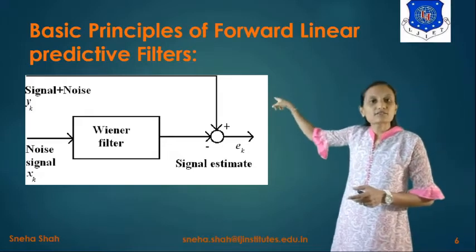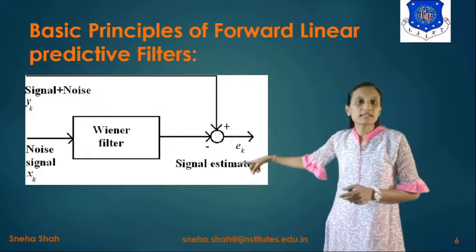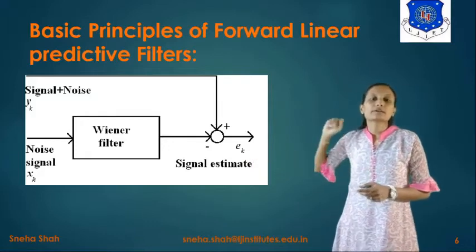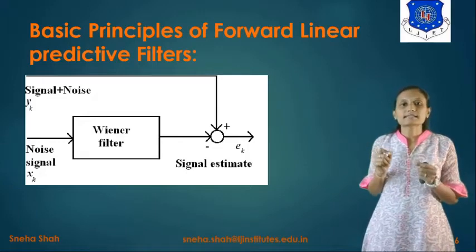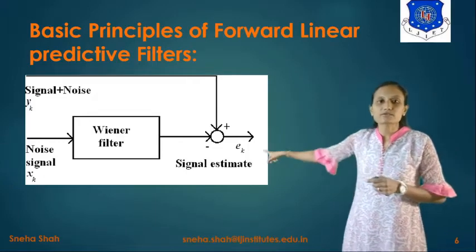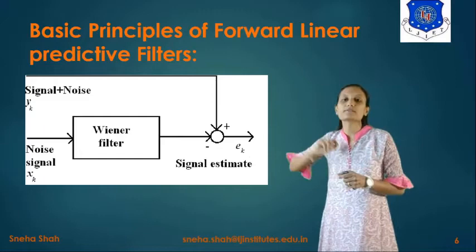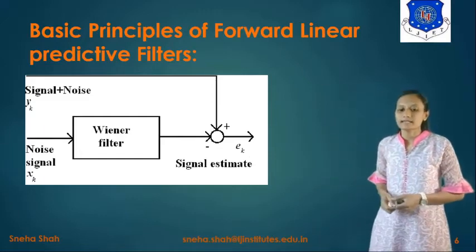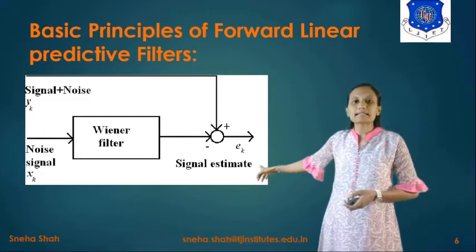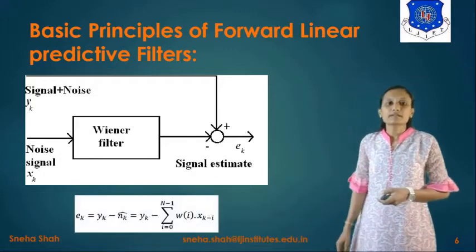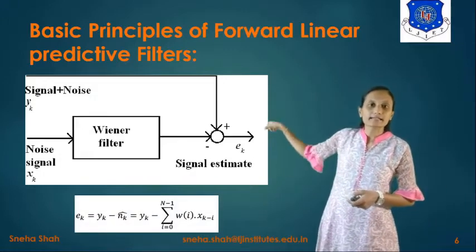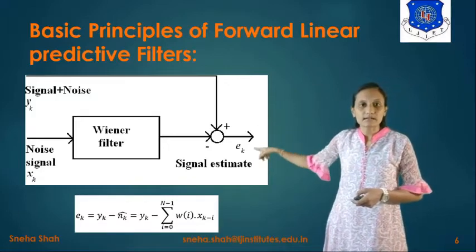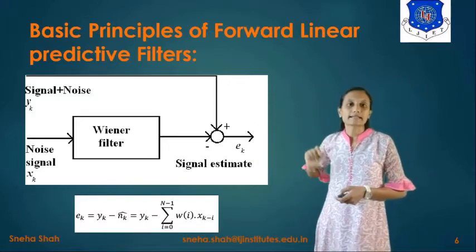Now this signal plus noise is given along with the linear filtered output, so it will give you the signal estimation. It means it will give you the combination of these two signals at the output side, generating the error signal, which is represented as Ek. If we write the equation of Ek, you can see that the error signal is the difference of output signal Yk with this noise Xk.